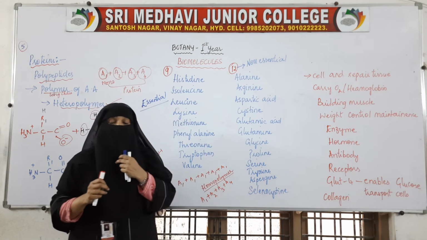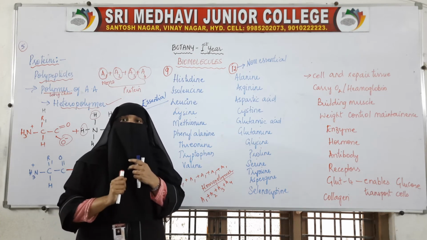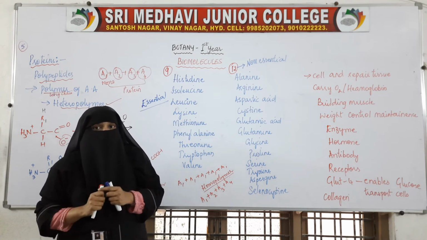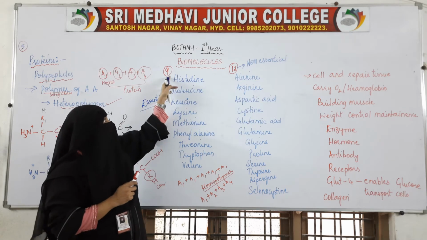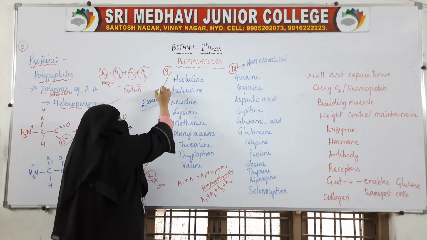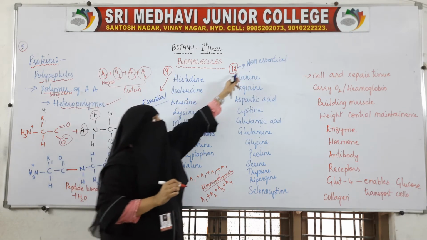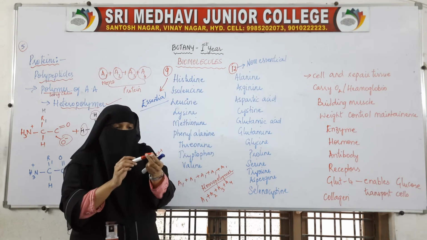So the proteins in our body are made up of 21 amino acids, of which 9 are essential and 12 are non-essential.